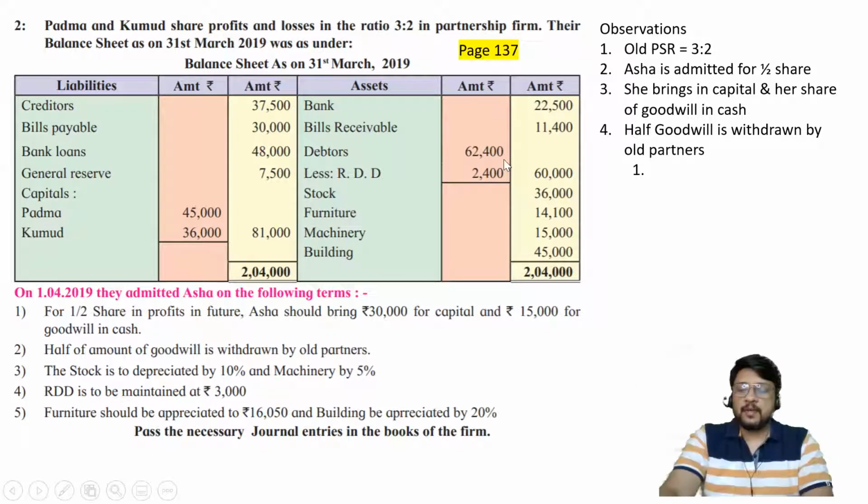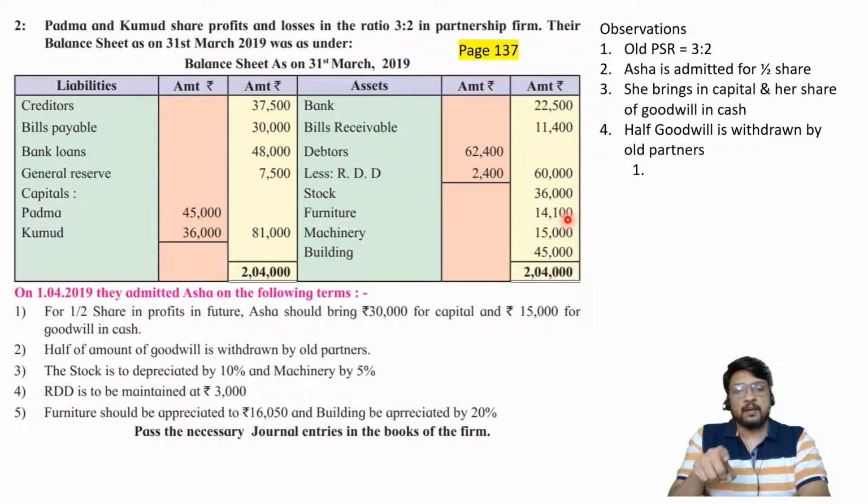Now you can see the existing amount of furniture is rupees 14,100. Whereas the expected amount of furniture, what are they telling you? Furniture should be appreciated to 16,050. So appreciated by how much amount, that is not told. They are telling you existing furniture is 14,100, but we want the value of this furniture to become 16,050. Then you decide what is to be done.